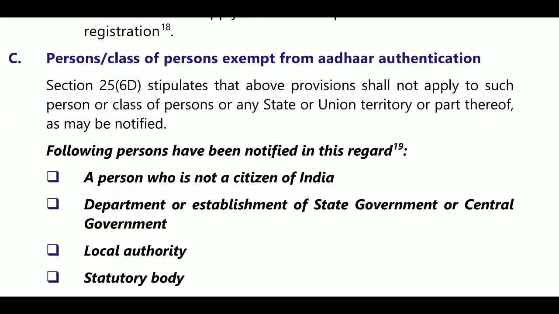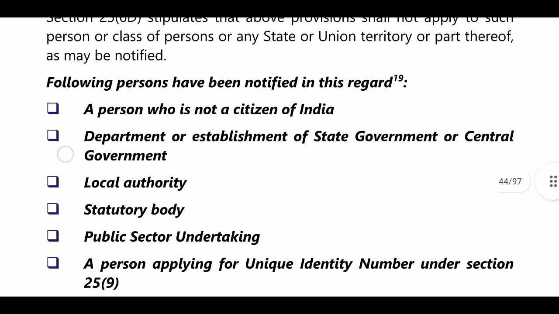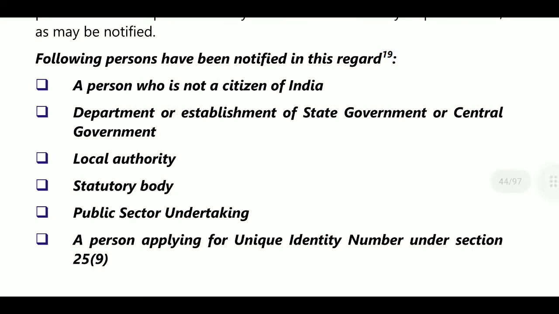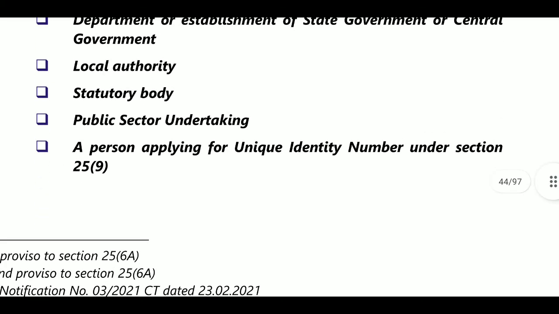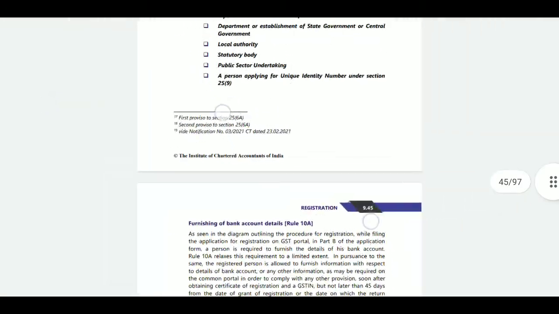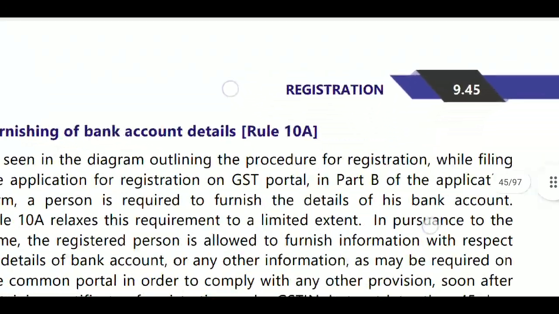Next, a class of persons exempt from Aadhaar authentication. Some classes of persons are exempted from getting the Aadhaar authentication. That is, a person who is not a citizen, or a department or establishment of state government or central government, local authorities, statutory bodies, public sector undertakings, or a person applying for unique identification. You are a new registered person. These persons are not required to get the Aadhaar authentication for registration under GST.